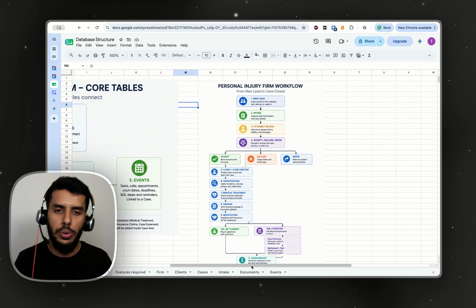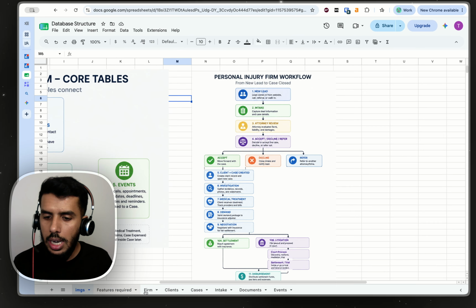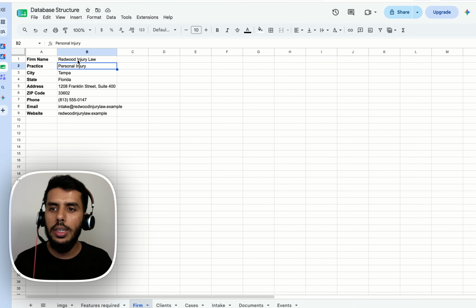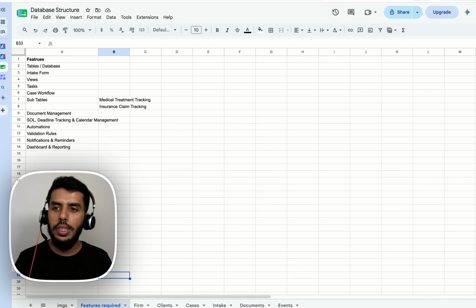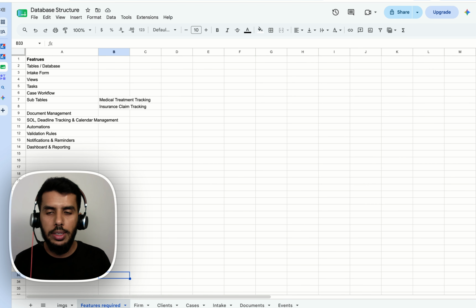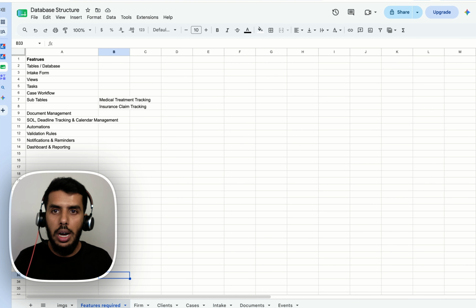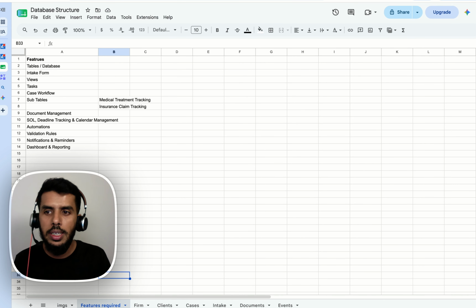The operational flow, in this example, is going to be for a personal injury firm. I've got some basic information here. Let's call it Redwood Injury Law Firm. It's going to be personal injury, and here's the basic bio of the firm. And then here are the features. We are going to be having tables to store all the information, forms to collect the information. We're going to be having views, so how different attorneys might need to look at the cases in a different way, so we can create multiple views for the same database.